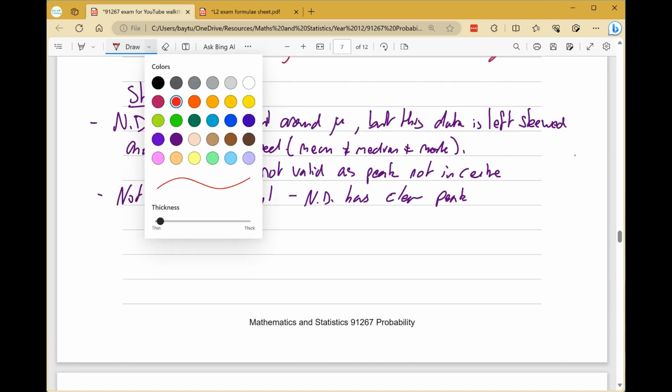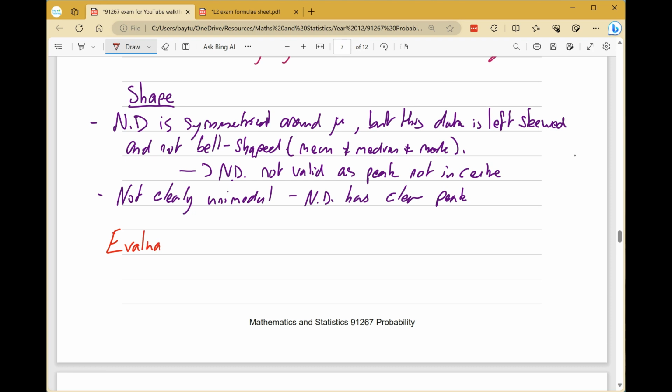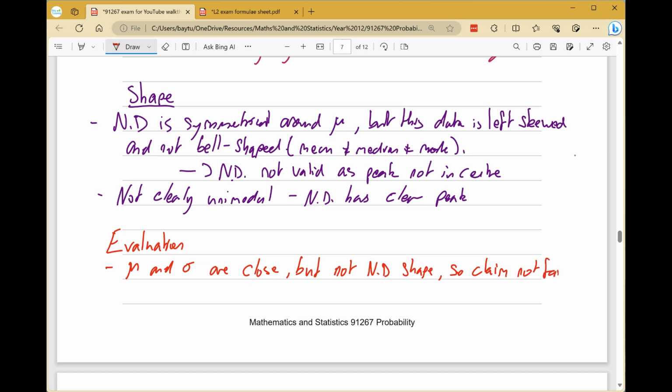That's what we need to do. So we can say that the mean is close, it's pretty similar, and standard deviation is the same, but the shape doesn't match. So the claim is not fair. So the mean and standard deviation are close, but the shape, it's not a normal distribution shape. So the claim is not fair.